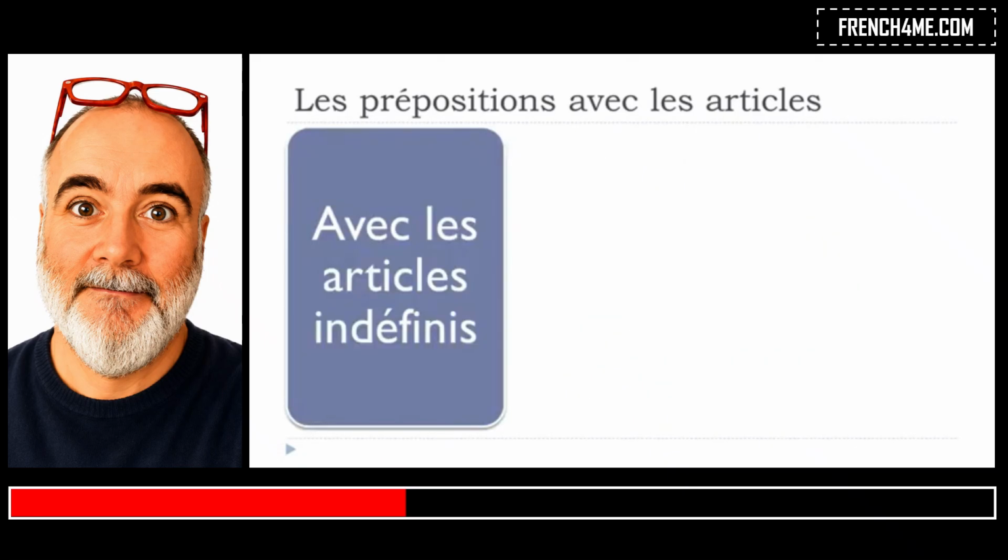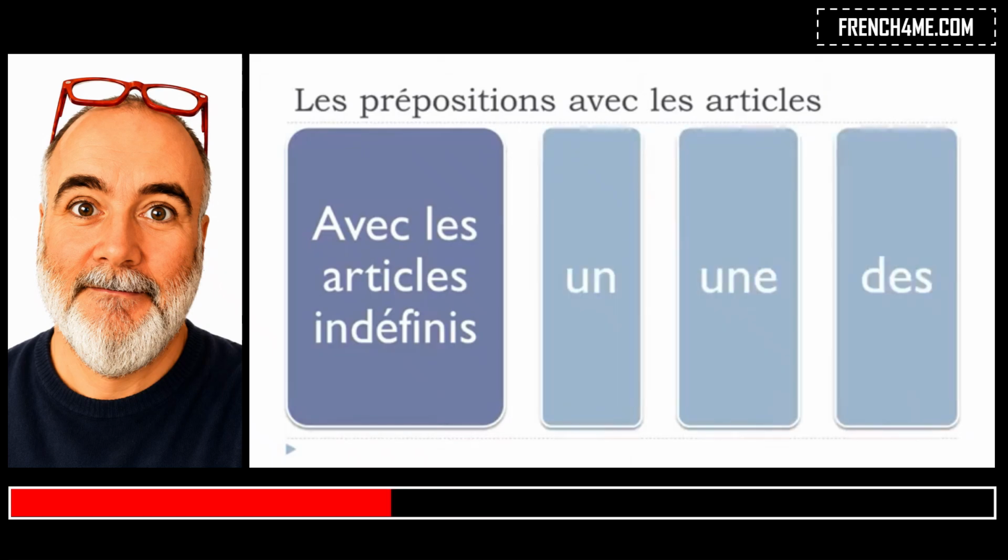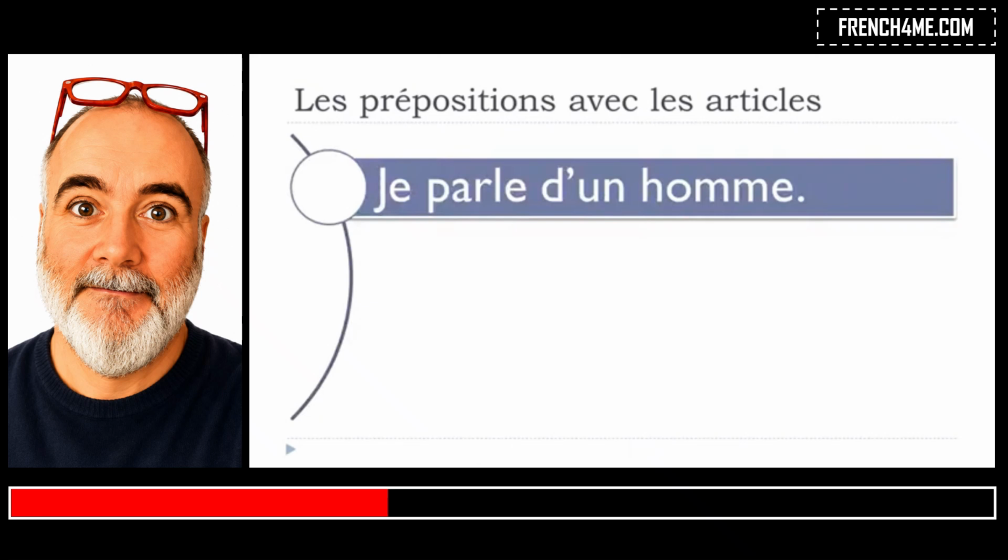So exactly the same thing, we'll see how de will react. So first with les articles indéfinis, okay, so un, une, and then des, all right. So I took this parler again, but keep in mind that if we've got this parler and then we use the preposition de, then it's to talk about something, all right.